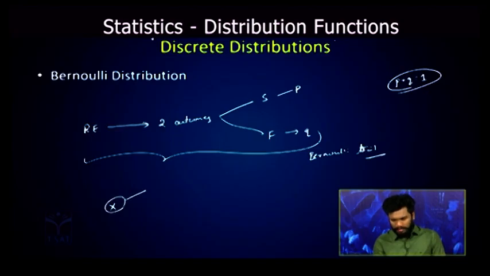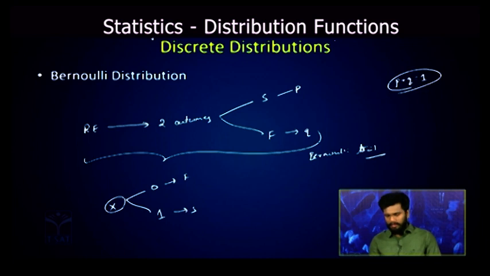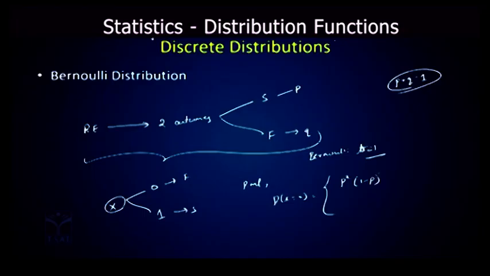Now this x takes either 0 or 1: 0 results in failure and 1 results in success. The probability mass function for this random variable x is given by p of x equal to p power x into 1 minus p whole power 1 minus x, where x takes the values 0 or 1, and 0 otherwise. So this is nothing but the Bernoulli distribution.